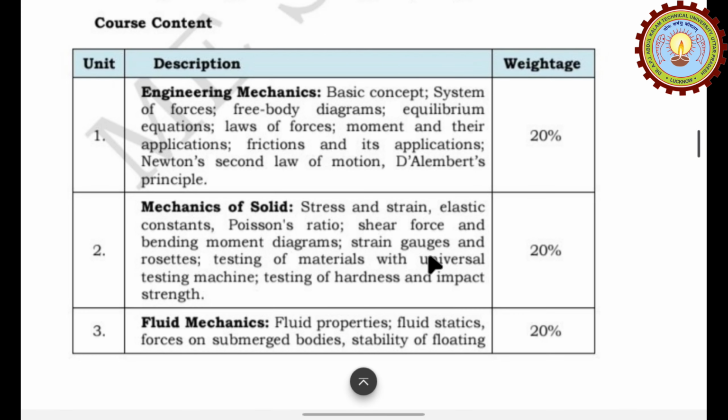Now proceed from unit 1. Unit 1 is engineering mechanics. In engineering mechanics, we have basic concepts, system of forces, free body diagram, equilibrium equation, law of force, moment and their application, friction and its application, Newton's second law of motion, D'Alembert's principle. D'Alembert's principle is very important for every semester.